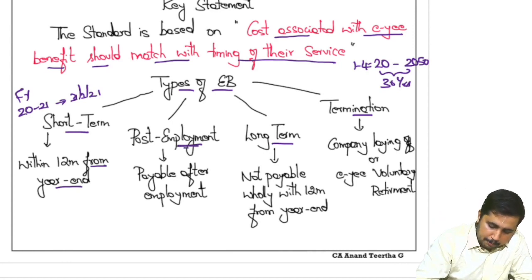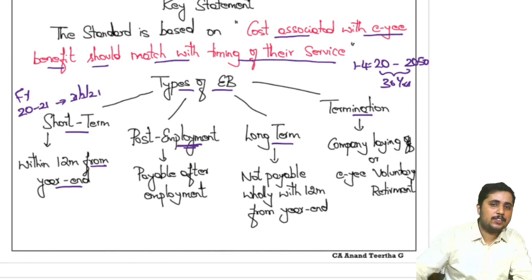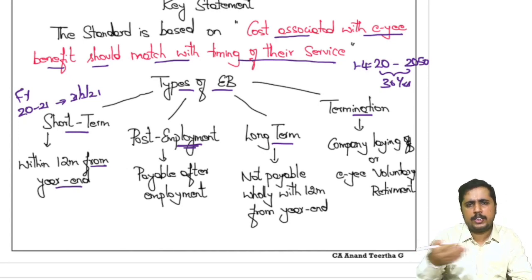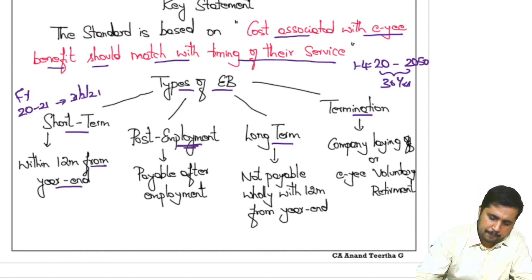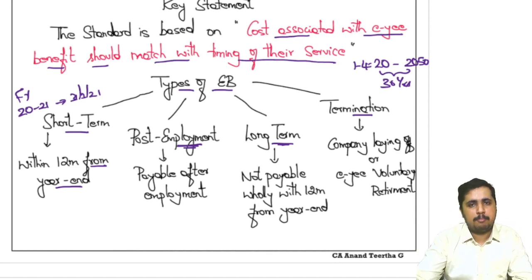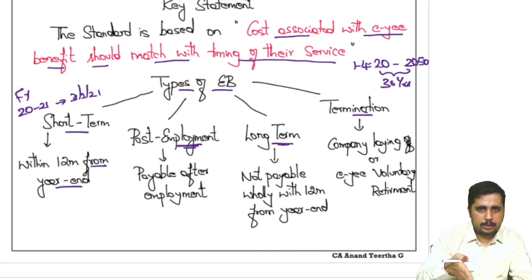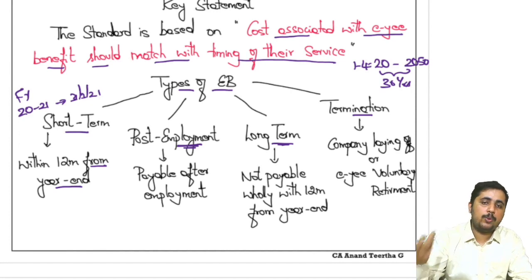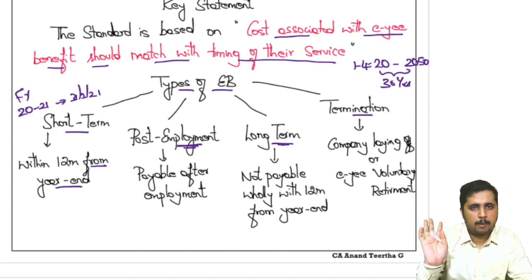What do we mean by post-employment benefit? Once the person retires from my organization, the payment I make is covered under post-employment. Pension is one example, and gratuity is another. All these come under post-employment benefit. Then long-term: if the payment goes beyond 12 months, then it is long-term. Say the same bonus I spoke about: if the company does not pay the bonus in the very next year and normally takes 2 years to do it, then it comes under long-term employee benefit. So if I make the payment within 12 months, it is short term. That too, please remember, it is within 12 months from the year end.